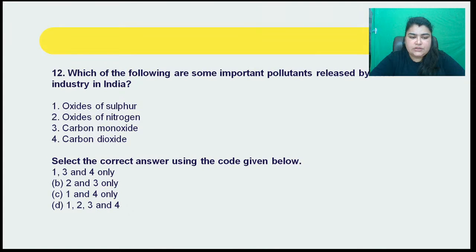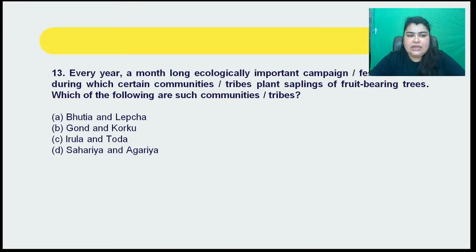Now going on further, coming on to the next question, question number 13. What does question number 13 say? Question number 13 says, every year a month-long ecologically important campaign or festival, so to say, is held during which certain communities or tribes plant saplings of fruit-bearing trees. Which of the following are such communities or tribes? So when we are talking about such communities or tribes, whom are we talking about?